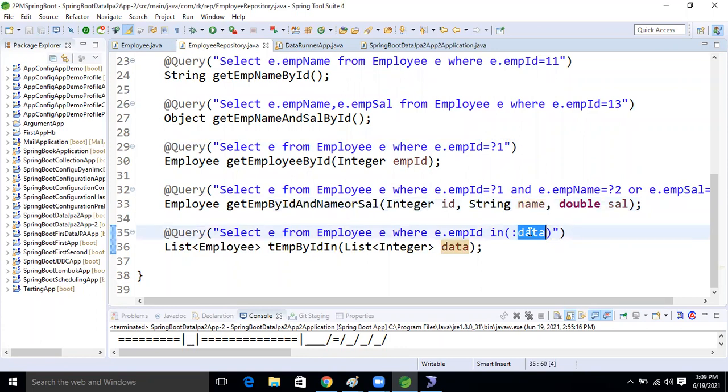The method name spelling must be matched. Method name spelling is wrong. Yes, Ravi, please check the method name: get EMP by ID, getEmpById. Now fine, right?